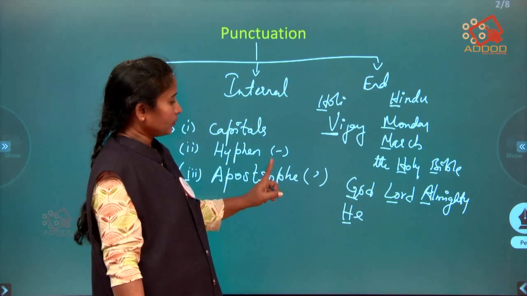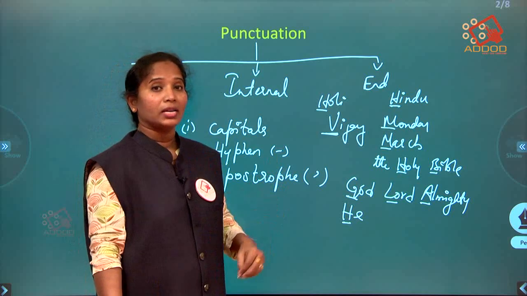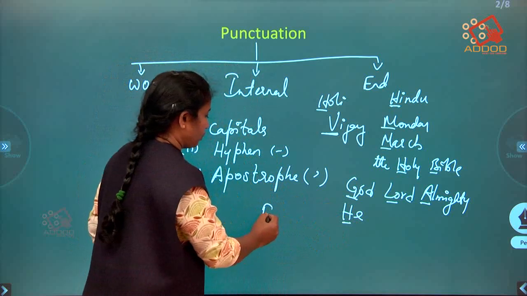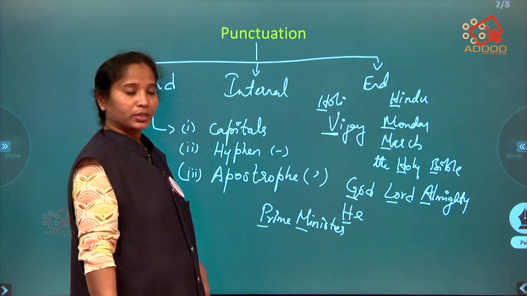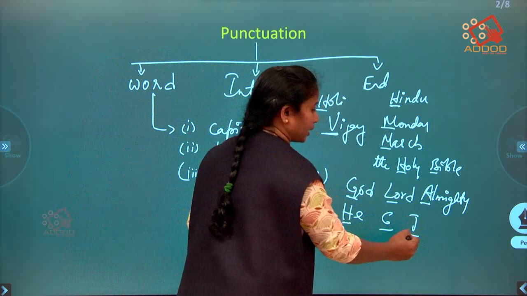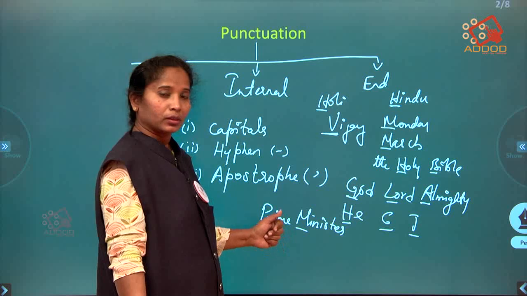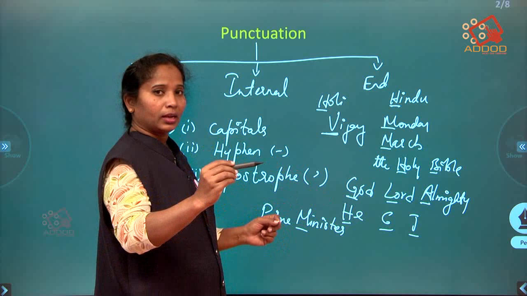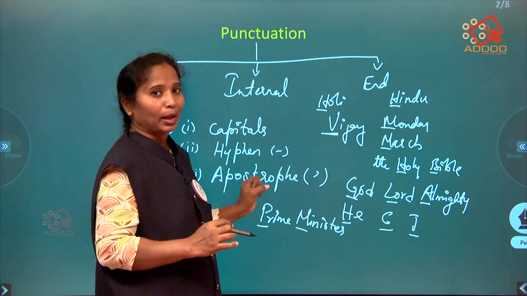We have to use capitals also for high ranking officials. For example, prime minister, the first letter should always be capitalized. If I say the Chief Justice, Chief should be capital, Justice should be capital. If I say the Pope, P should be capital. The Queen of England, Q should be capital, and England, E should be capital. So you should make sure that all proper nouns are capitalized.